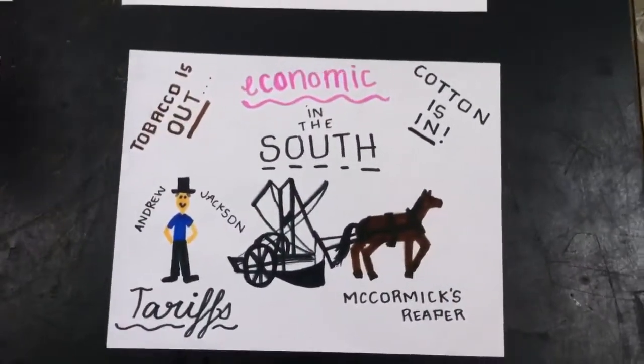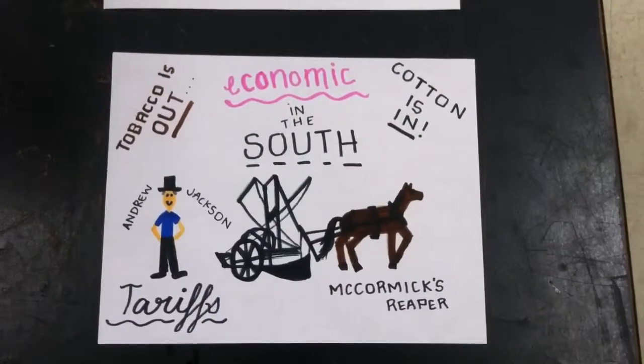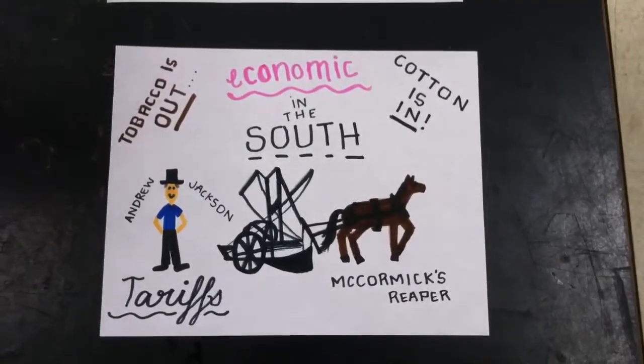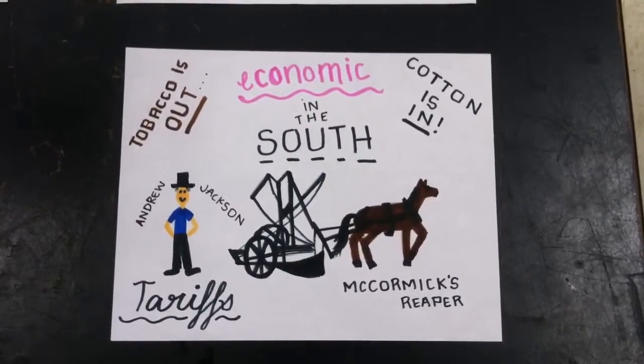Starting in the 1790s, tobacco was losing its importance due to its destruction of fertile soil. The cotton gin and McCormick reaper were invented to increase the speed of harvesting and cleaning the cotton to sell.